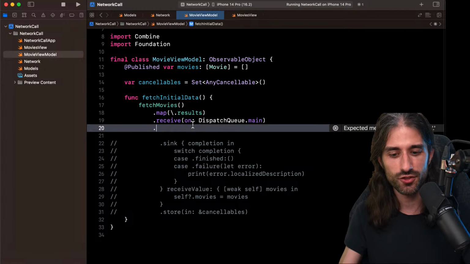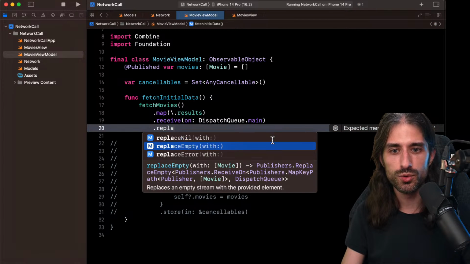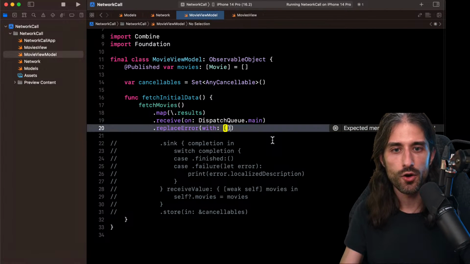It's because if I want to have access to it, I need to produce a way to remove the potential errors from the stream. So indeed, the error type should be Never. And there is a very nice way to do it. It's to do replaceError. I can say replaceError with an empty array.